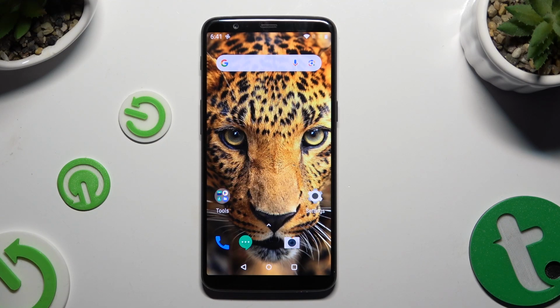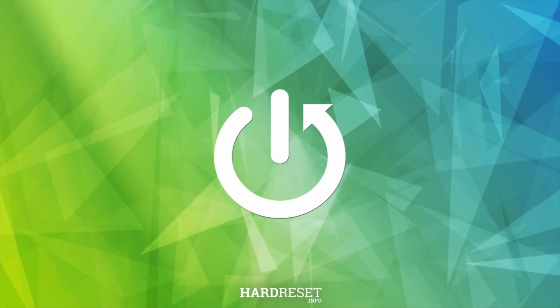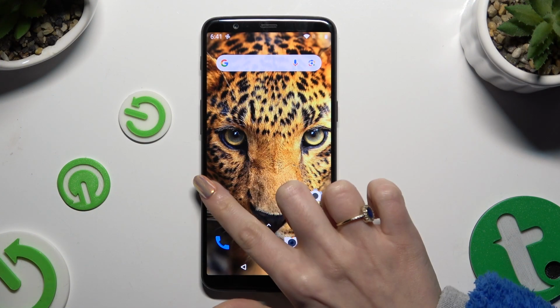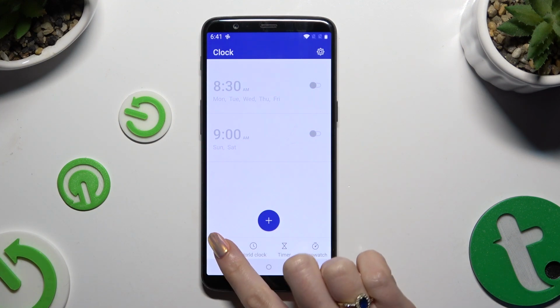In front of me is OnePlus 5T, and today I would like to show you how you can set up an alarm clock. Begin by accessing clock and tapping on alarm section at the bottom left corner.